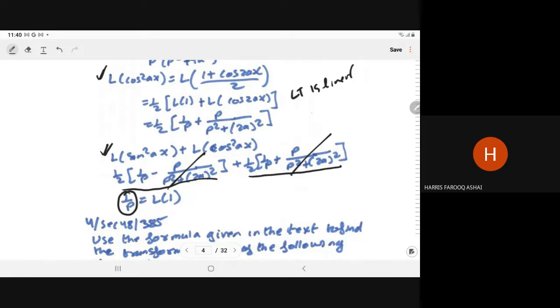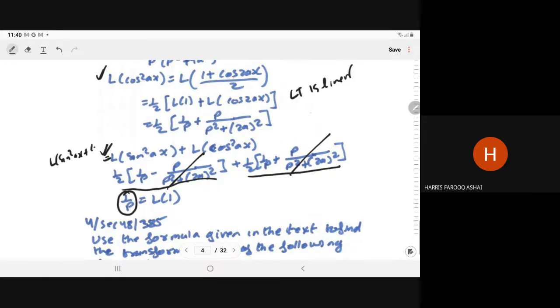Now I have told you the Laplace follows the linear property. It means this can be written as Laplace of sine square ax plus cos square ax. And this can be written as Laplace of 1. From trigonometry, we know that it is the Laplace of 1. And we know from here also that Laplace of 1 is what? 1 upon p. So that is 1 upon p. So here you can see that Laplace follows the linear property.